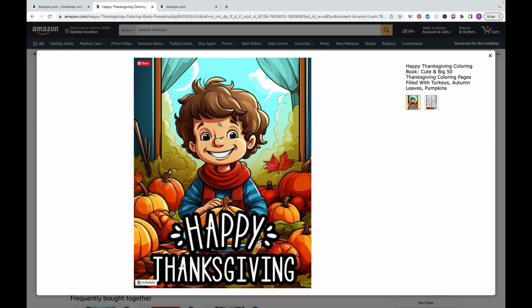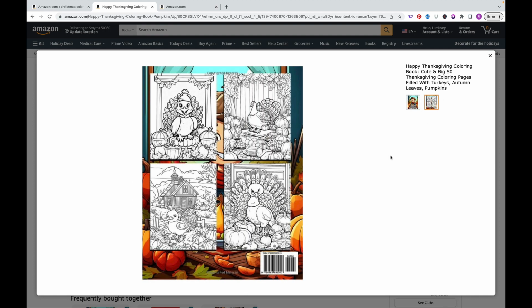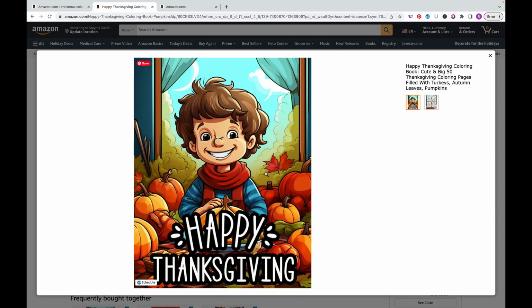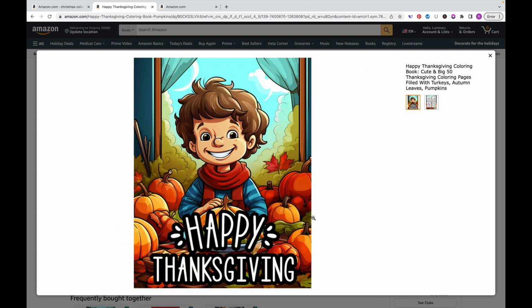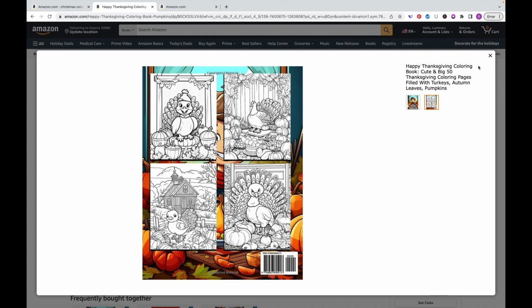But if you're going to put a kid on the front and then you're going to put these intricate, realistic-looking versions of turkey coloring with line art, sketched pages, this just doesn't reflect at all. I'm expecting this book to have kids playing in pumpkins, kids in fall weather, something that is very different than this, or at the very least, add a big, giant, intricate turkey on the cover as well.